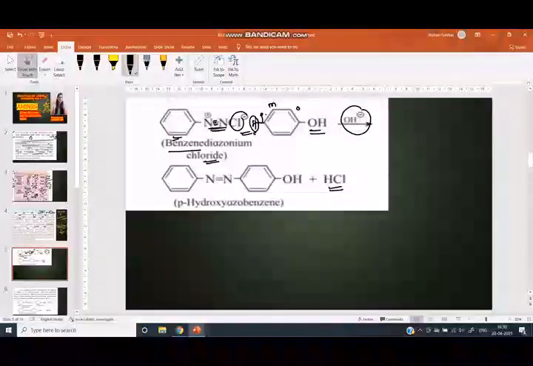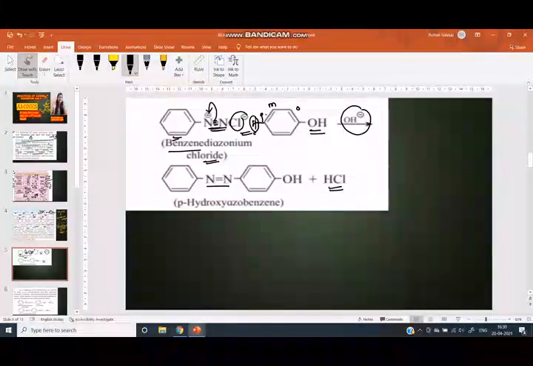And here this hydrogen is substituted by this N2 group, and the positive charge on nitrogen is neutralized when this bond breaks and we get N double bond N and this group. This reaction is called azo coupling.